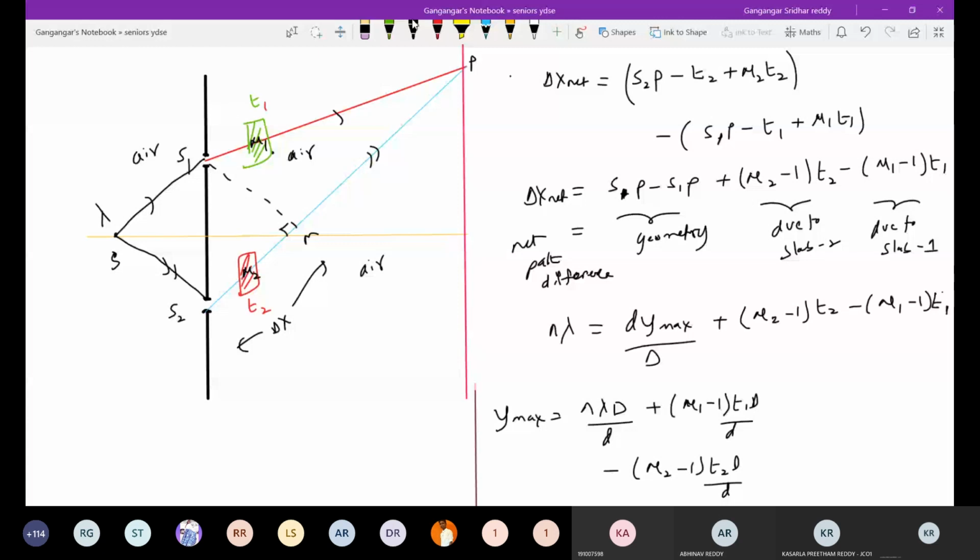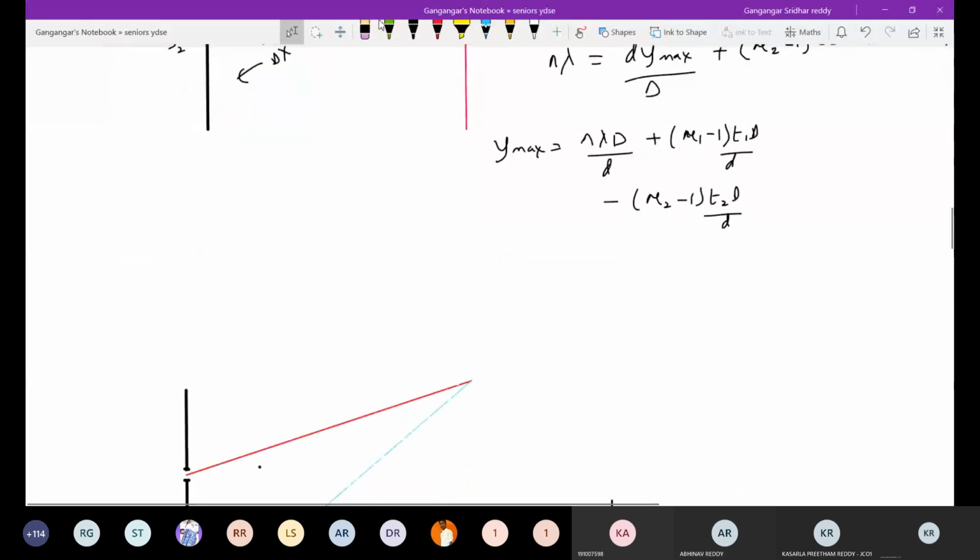S2P, so some correction is there here. S2P it is here. So I'll proceed next. We'll go for the next one.